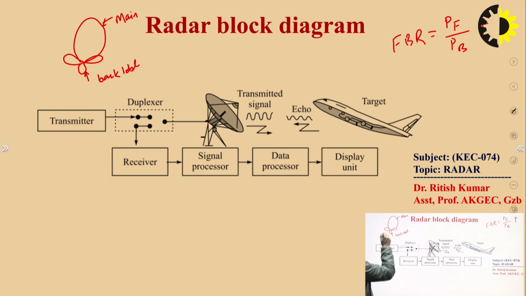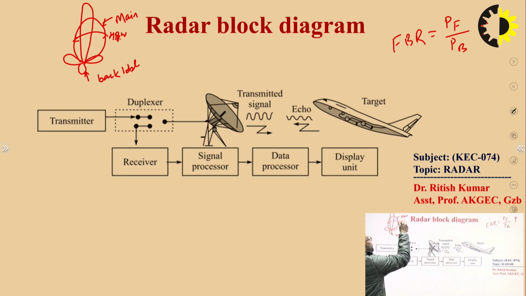How can you correlate the beam width of the antenna with directionality? If the directionality of the antenna is high, the beam should be as narrow as possible. You can specify the beam width with the help of the parameter half power beam width.